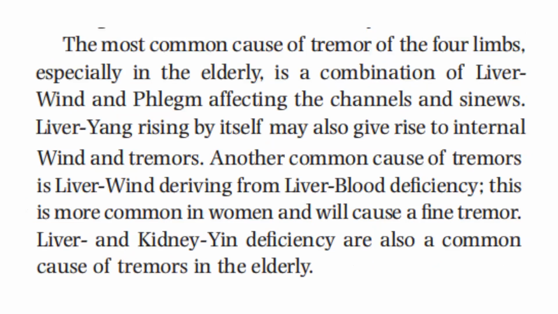The most common cause of tremor of the four limbs, especially in the elderly, is a combination of liver wind and phlegm affecting the channels and sinews. Liver-Yang rising by itself may also give rise to internal wind and tremors. Another common cause of tremors is liver wind deriving from liver blood deficiency. This is more common in women and will cause a fine tremor. Liver and kidney-yin deficiency are also a common cause of tremors in the elderly.